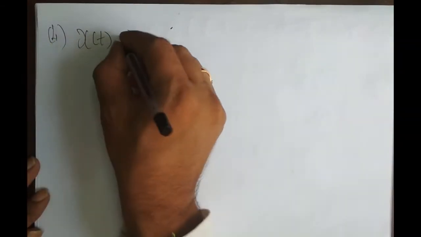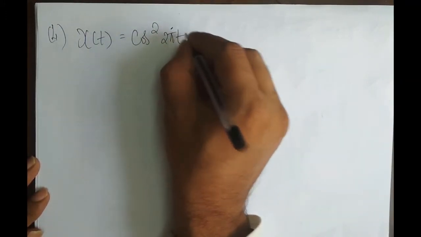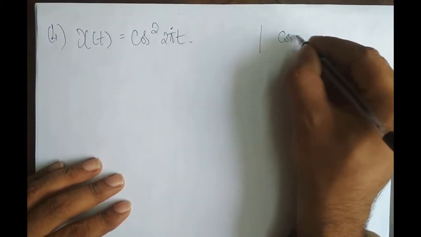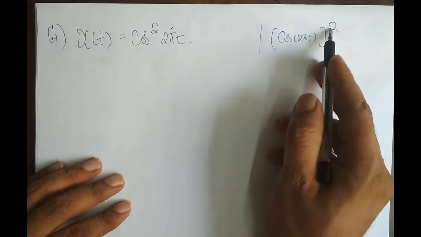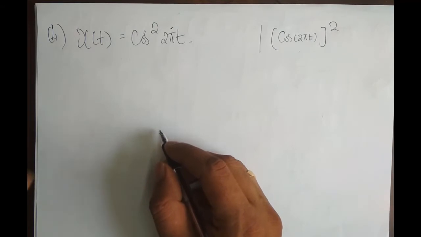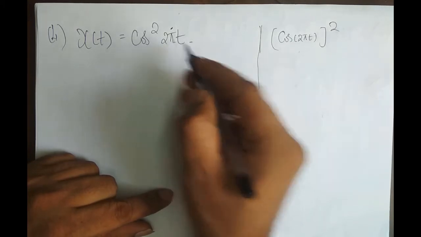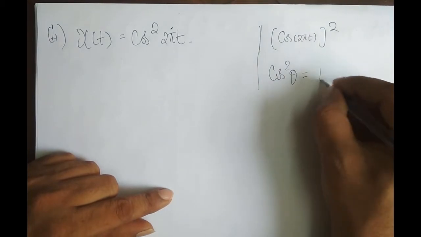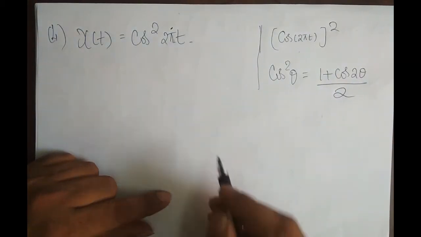x of t is equal to cos square 2 pi t. Okay. Or this can also be written as cos of 2 pi t whole square. This is also the same. Cos whole square is nothing but cos square of that. Fine. Now I cannot directly solve for periodicity here, because cos square of something will affect the periodicity. Okay. So what is cos square theta? Cos square theta is nothing but 1 plus cos 2 theta divided by 2, right?